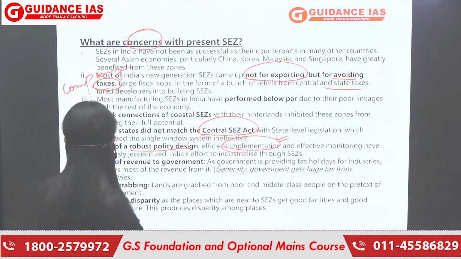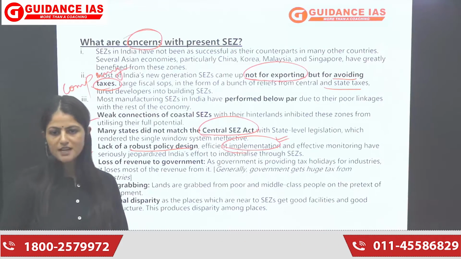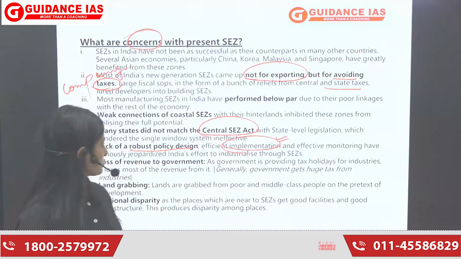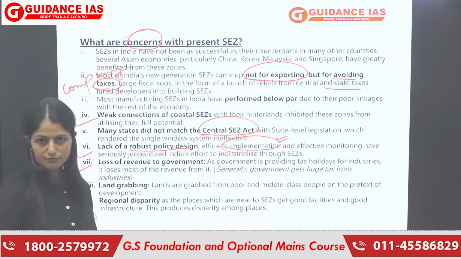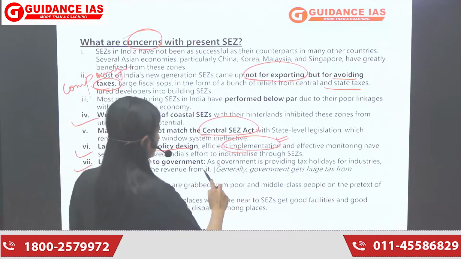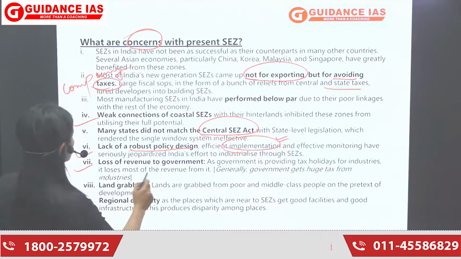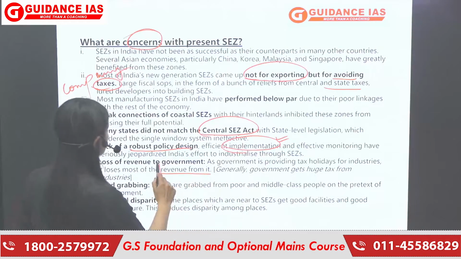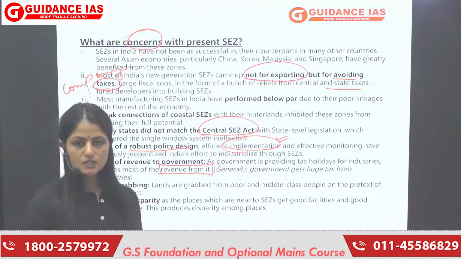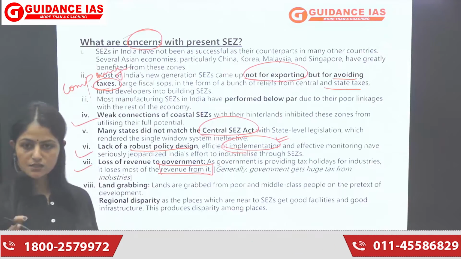So until and unless we do this implementation part properly, we will always lack in whatever policy or legislation we design, right? Next would be the loss of revenue to the government, because the government is providing a lot of tax holidays, a lot of tax exemptions in SEZs. So the government has to bear all of that money on its own, right? The government is providing tax holidays for industries. It loses most of the revenue from it, क्योंकि industries से काफी revenue आता है government को, but the government provides certain reliefs to the companies, hence losing that revenue.